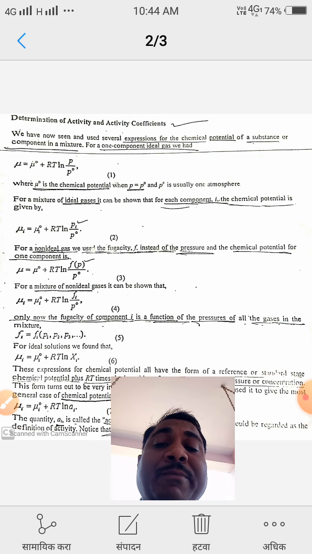That means mu I is the chemical potential of the first component, and Pi is the vapor pressure of that component.